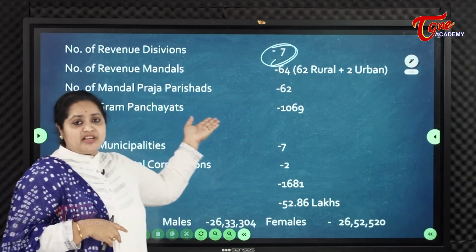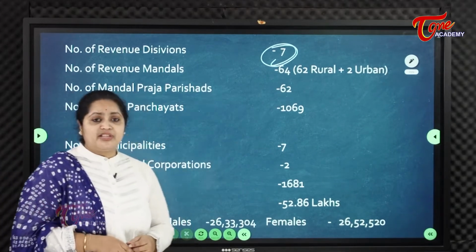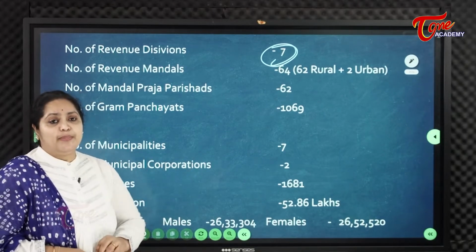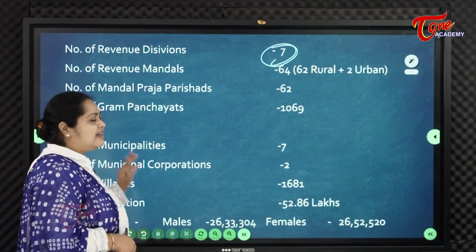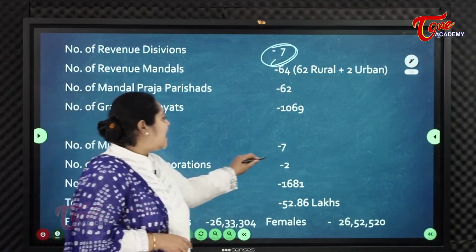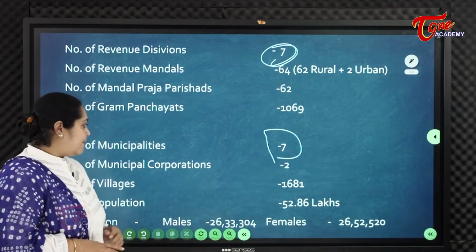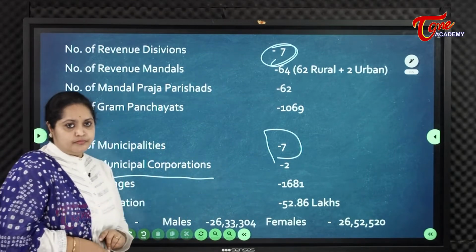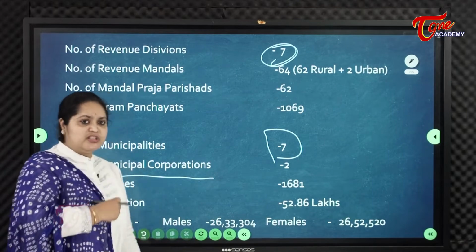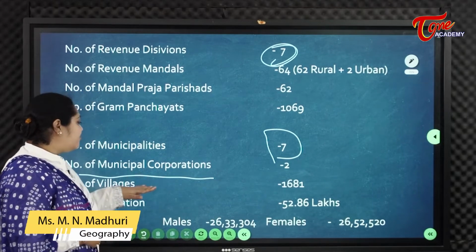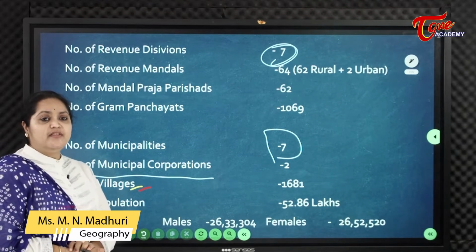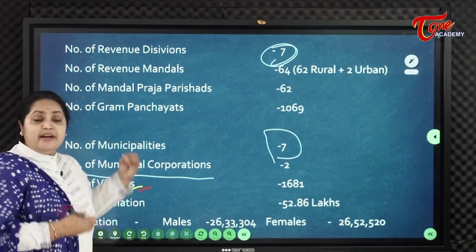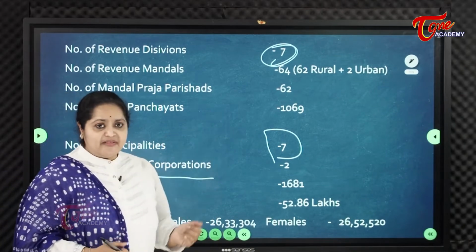Next, Mandal Praja Parishads. It has 62 Mandal Praja Parishads. Gram Panchayats: 1069 Gram Panchayats. And how many municipalities does East Godavari district have? It has 7 municipalities, and the number of municipal corporations is only 2: Rajahmundry and Kakinada Municipal Corporations. Next, the number of villages: 1681 villages. So these are the administrative setup of East Godavari district.